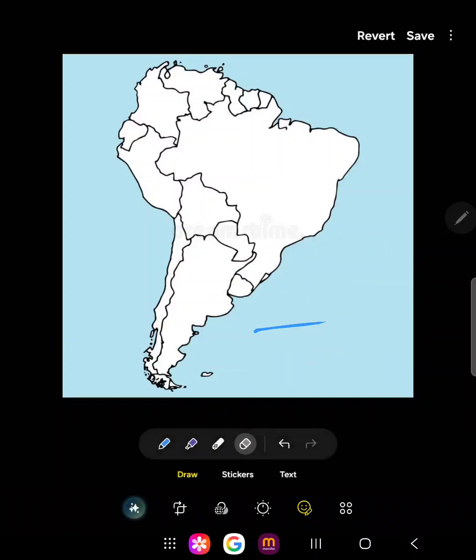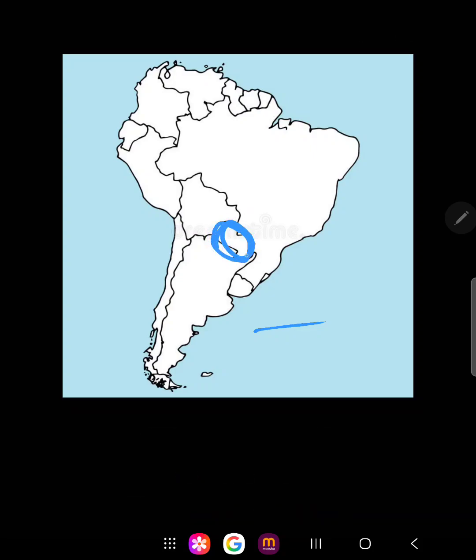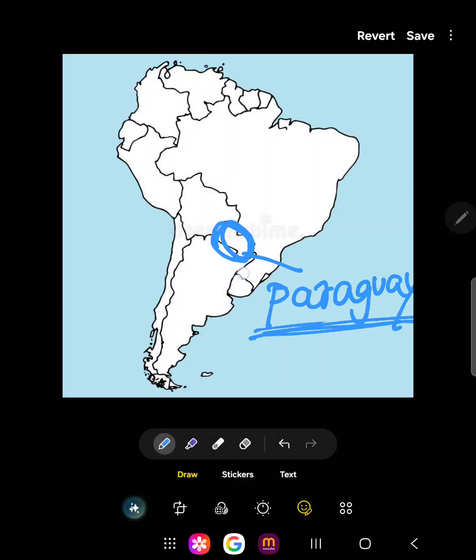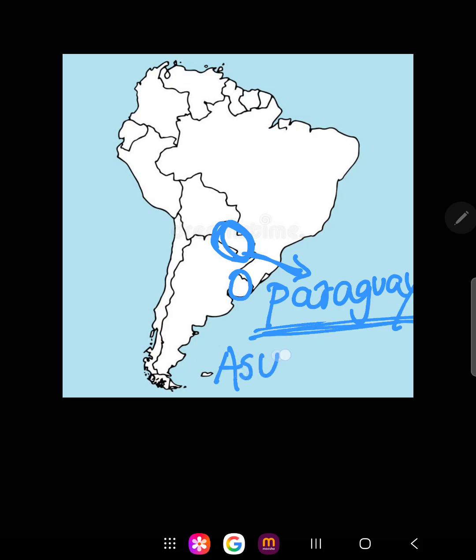Next comes this part. This is called Paraguay. Now remember it as Uruguay's brother is Paraguay. Okay. Capital of Paraguay is Asuncion. Asuncion.